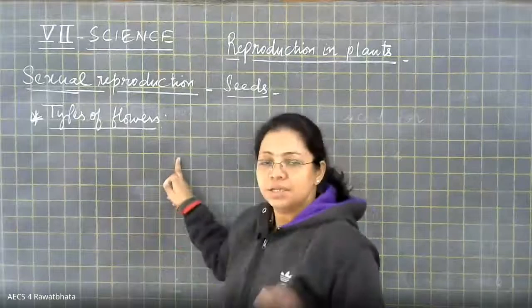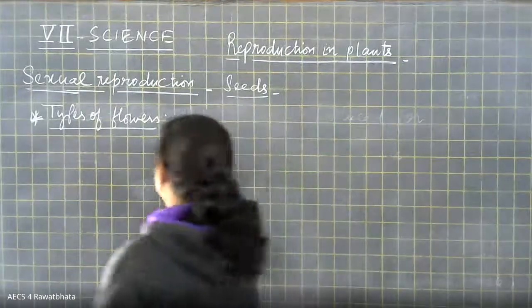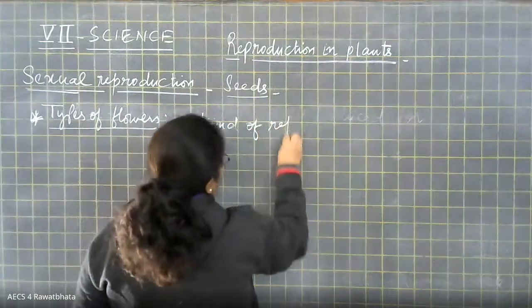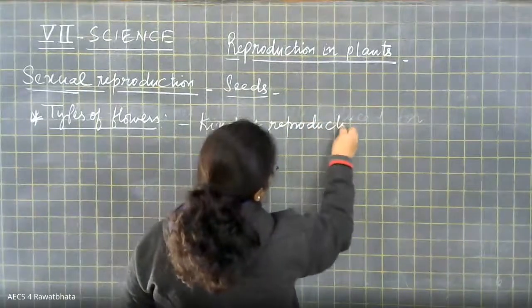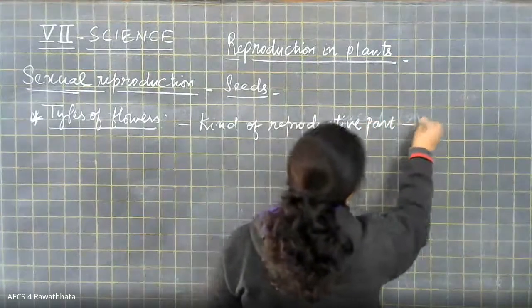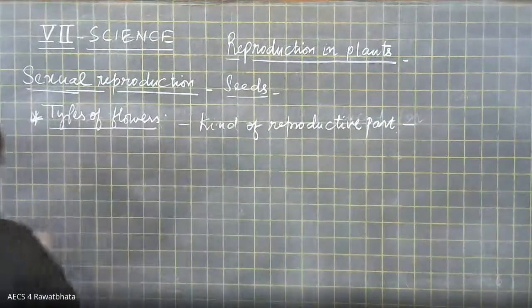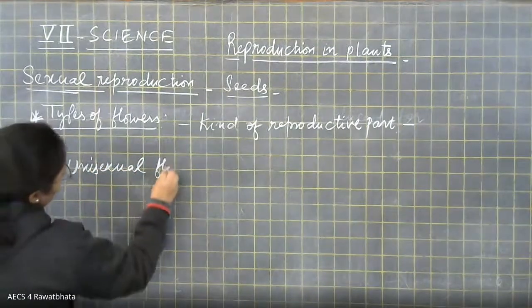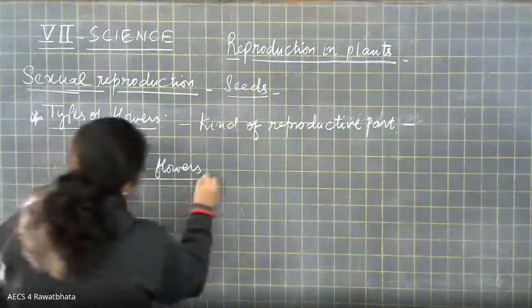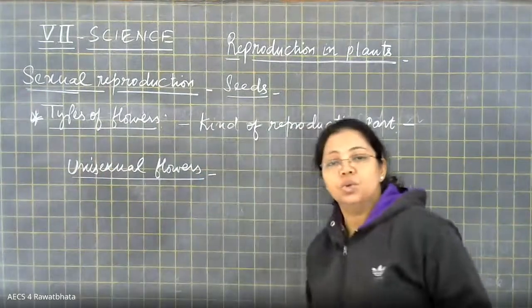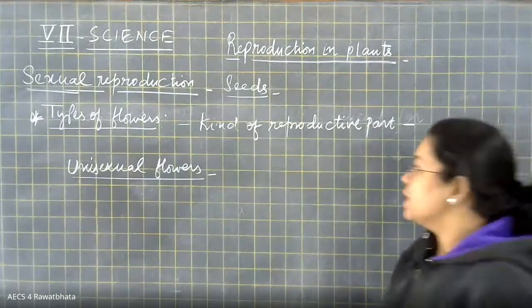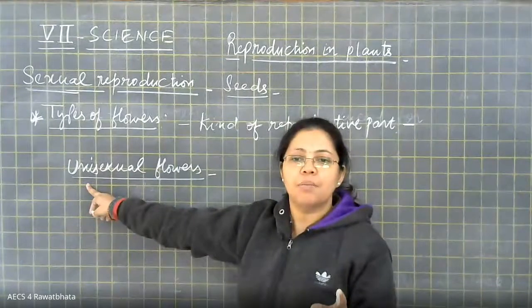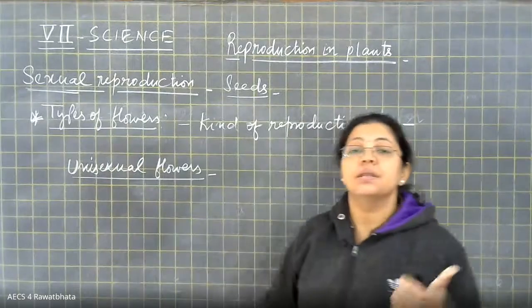Now, types of flowers. The criteria for categorization, as I told you, is the kind of reproductive part they contain. So we have two types. The first one is called unisexual flowers. Here, uni stands for one. What does uni mean here? One. And sexual means reproductive.